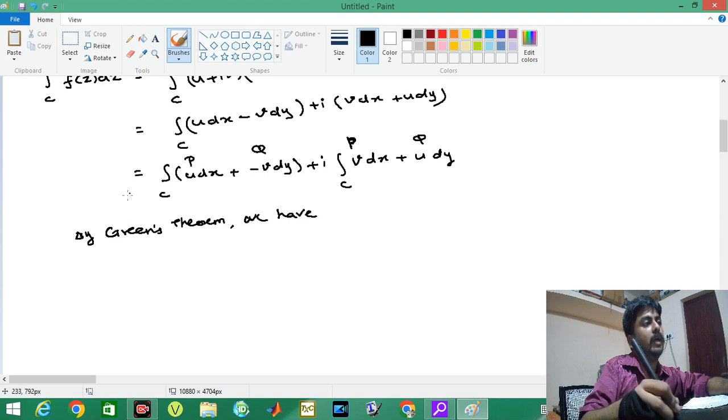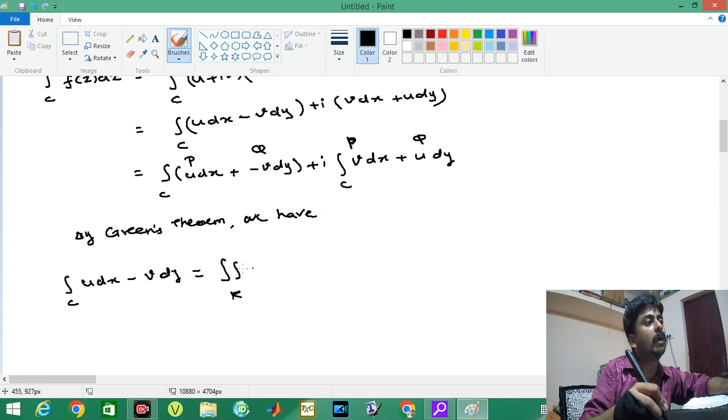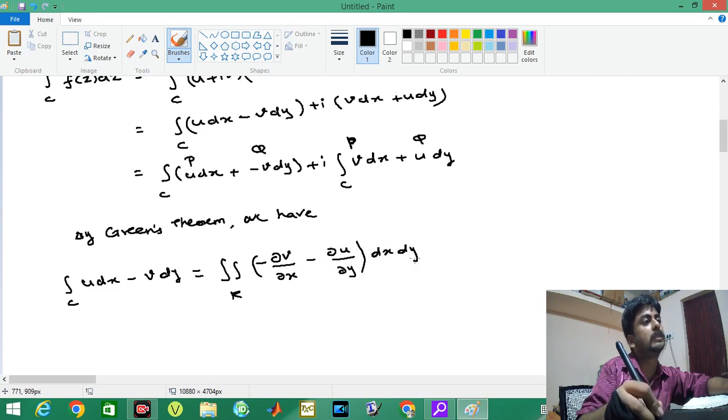we have integral over C u dx minus v dy equal to double integral over R, minus dou v by dou x, minus dou u by dou y, into dx dy.